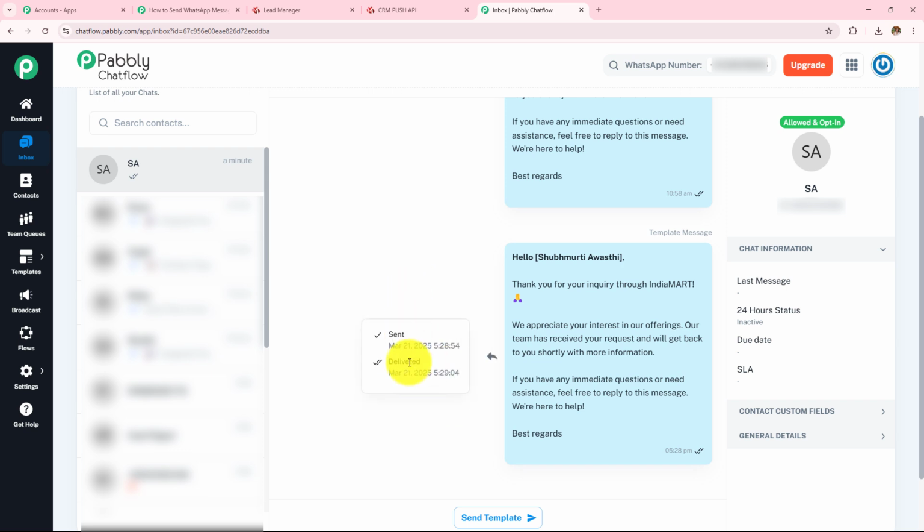So now you can send 2 messages in a 24-hour time interval. If your customer replies to those 2 messages, you can again send 2 messages. But if your customer does not reply to those messages, you won't be able to send more messages in this 24 hours time interval.